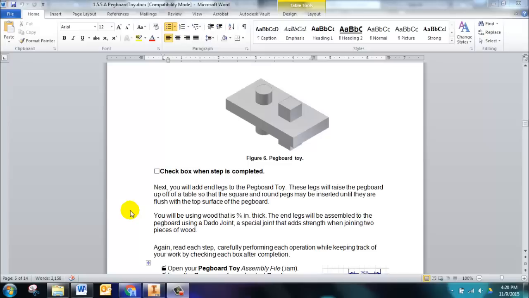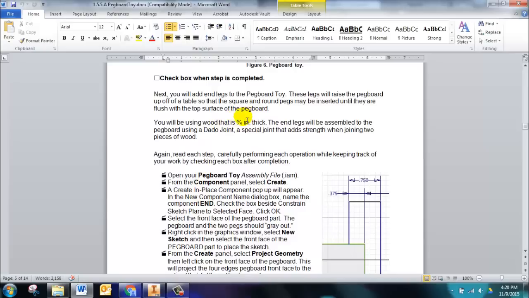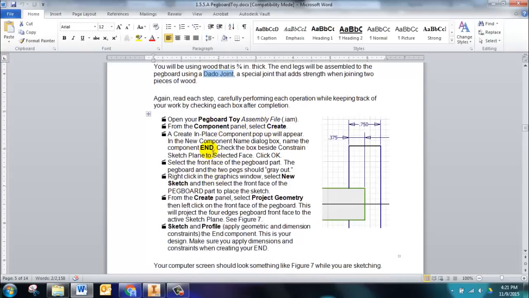They will support the pegboard off the table so that the square and round pegs may be inserted until they are flush with the surface of the pegboard. You can see here in the activity that we'll be using wood that is 3/4 of an inch thick, and the legs will be assembled on the pegboard using what's known as a dado joint. It's a real thing, look it up. The dado joint adds strength when joining two pieces of wood. So let's look at what they tell us to do.